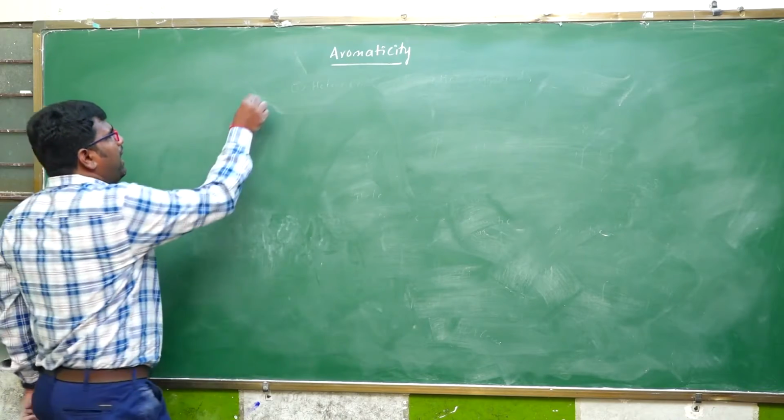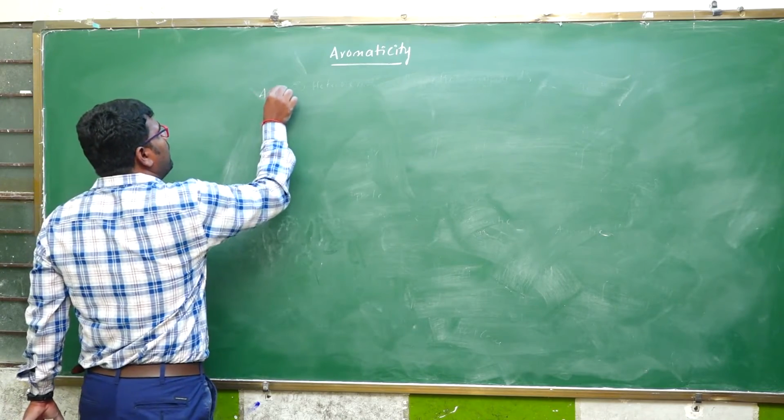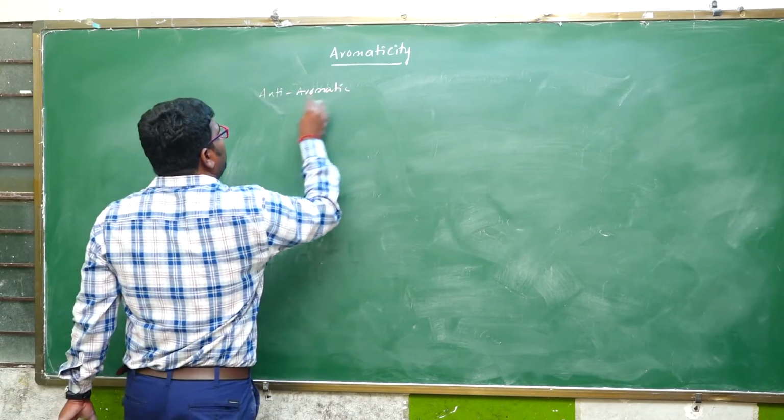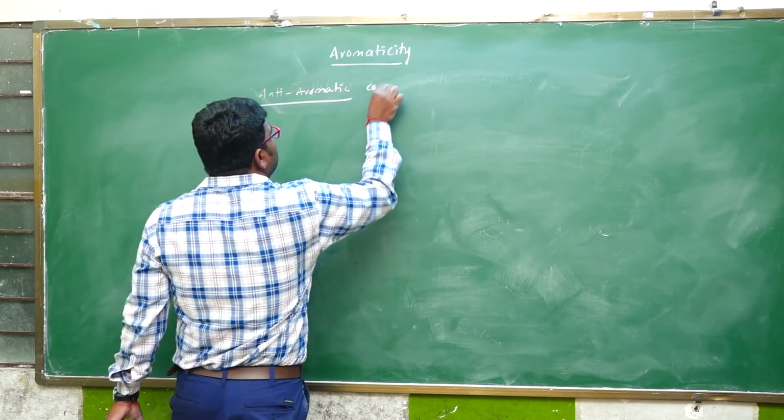And next one is anti-aromatic compound. What are anti-aromatic compounds?